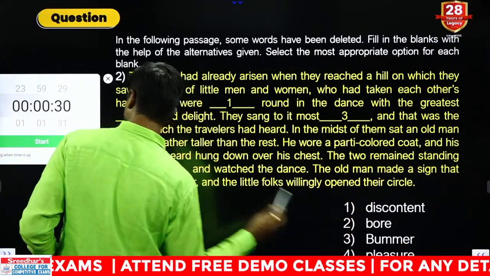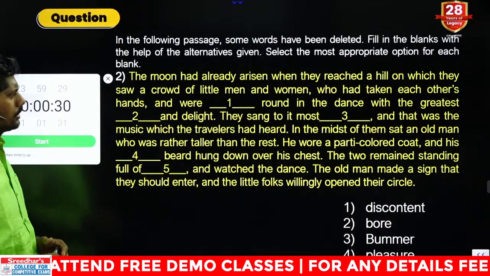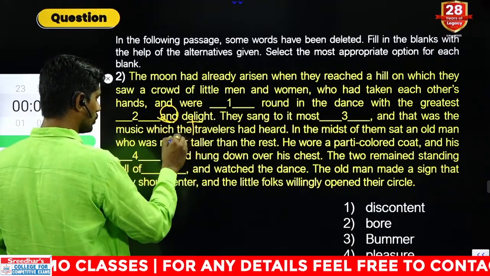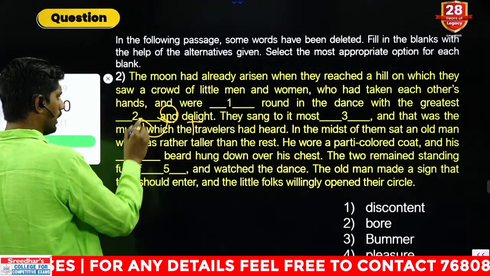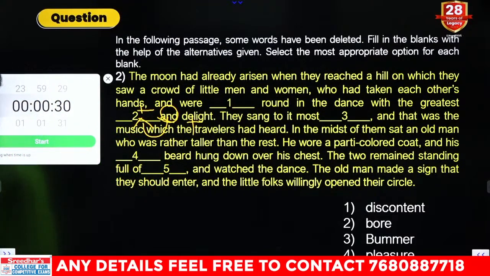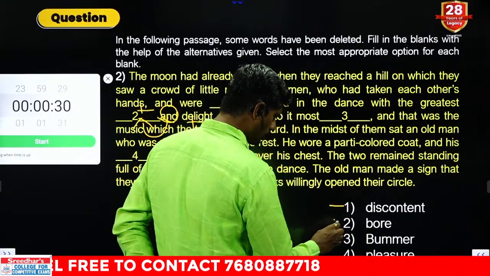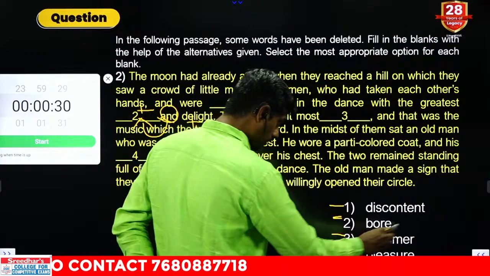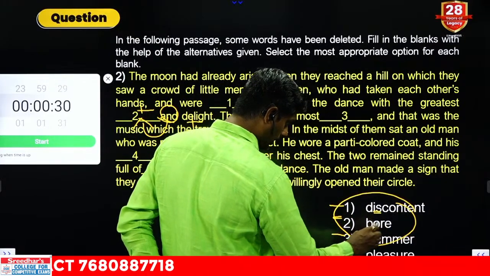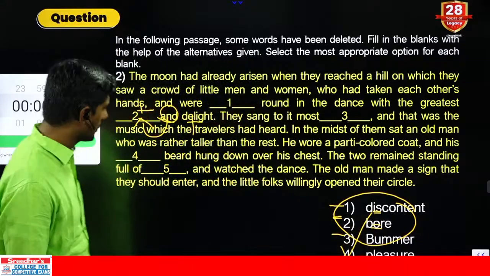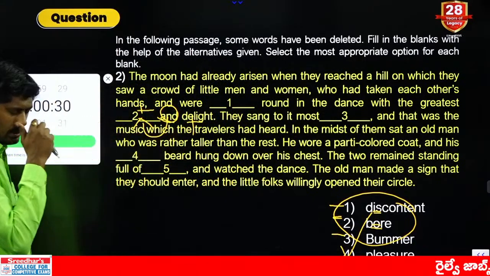Next question. Whirling round in the dance with the greatest dash and delight. Delight is positive and is given. Before that, I require some positive. What do we need? Discontent, negative. Dissatisfaction. Bore also negative. Getting bored. Bummer also same. These three carry same meaning, synonyms with one another. Pleasure, positive is the right answer because pleasure and delight both positive.